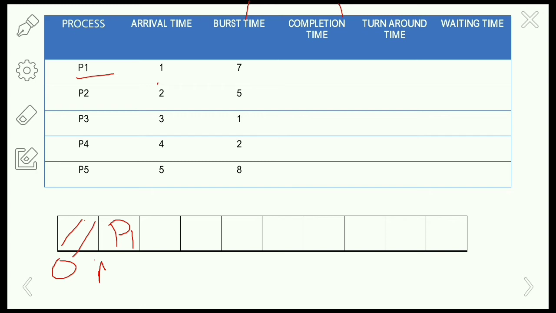P1 will execute for its burst time of 7 units, so 7 plus 1 is 8.